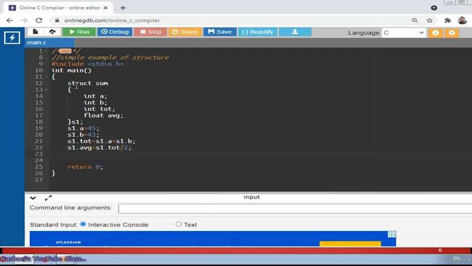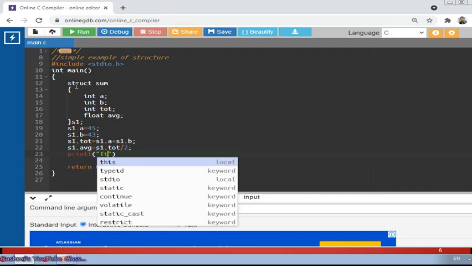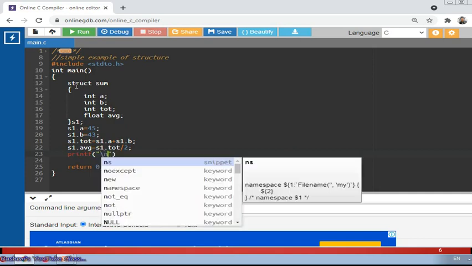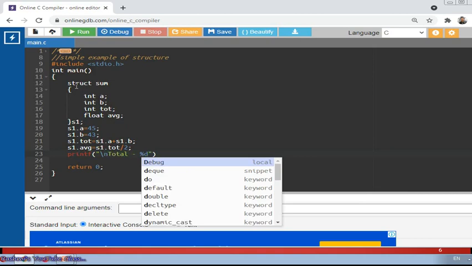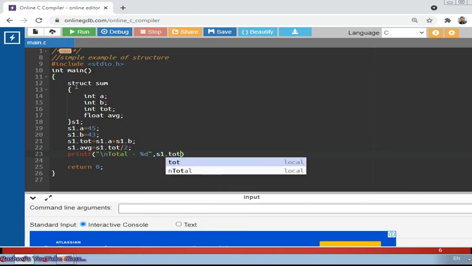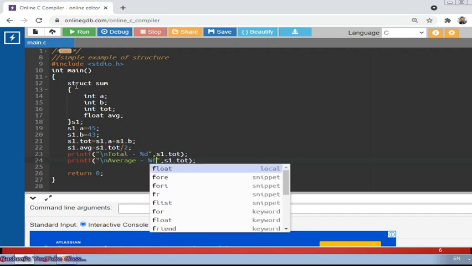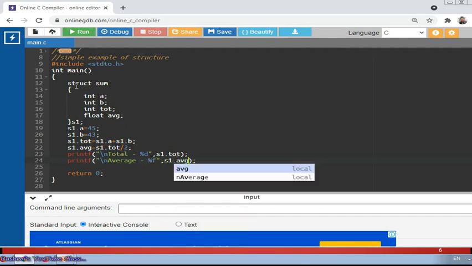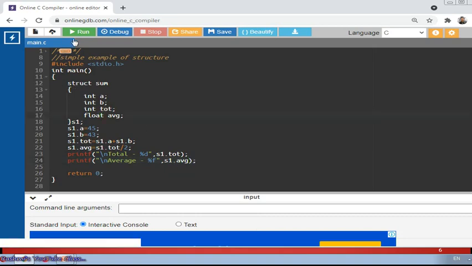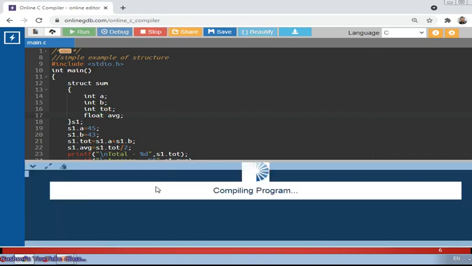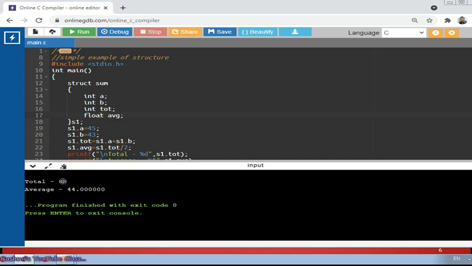So I got the result, then let's print it. printf, then we can print the total: slash n, total %d comma s1.tot, copying and pasting for the average. So average %f, s1.avg. Okay, let's compile the program and run it. As the values are already defined, it should directly show the answer. The answer is 88 total and 44.0 average.